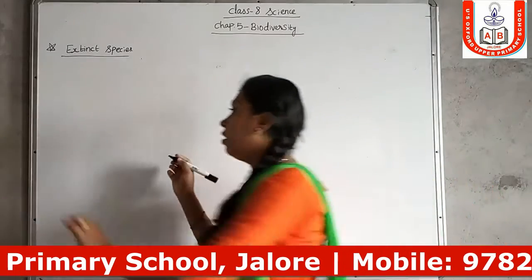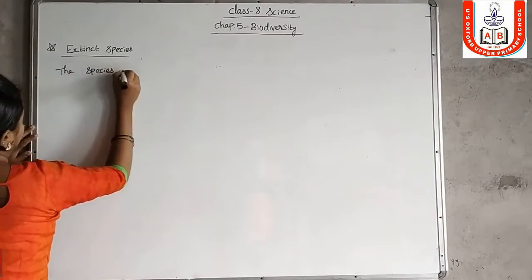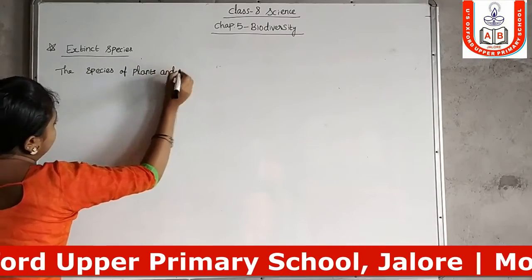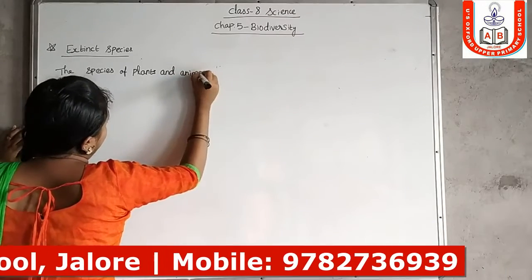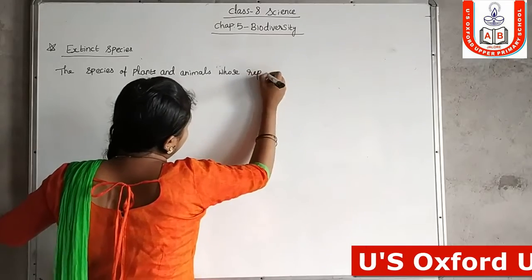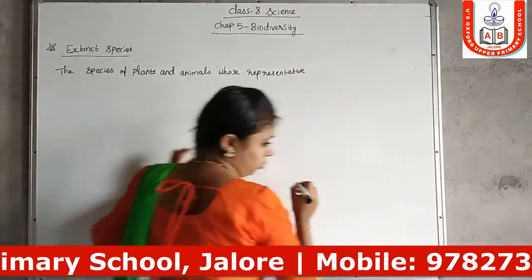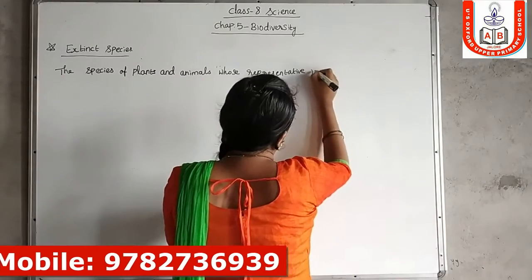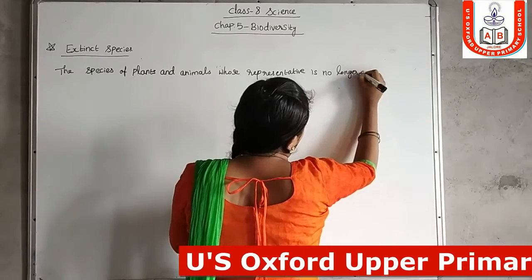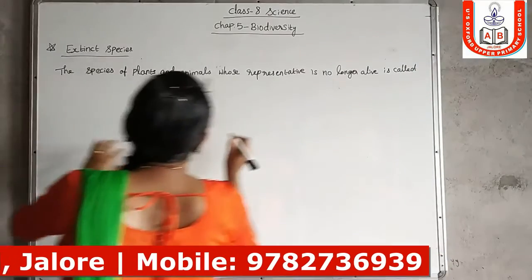The species of plants and animals whose representative is no longer alive is called extinct species.